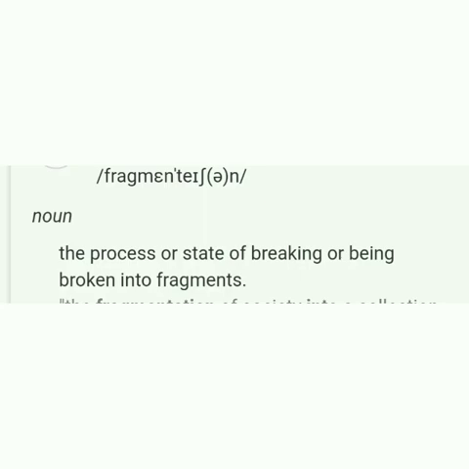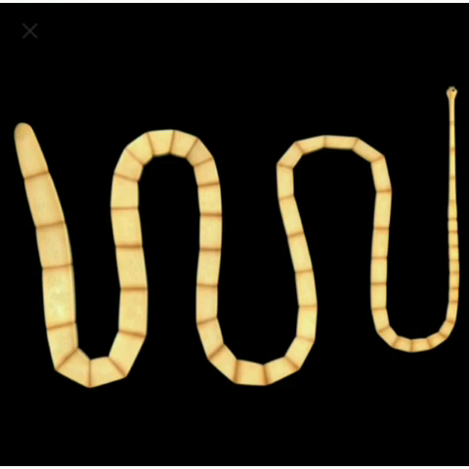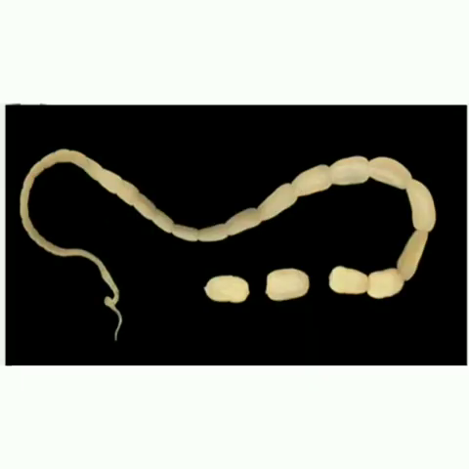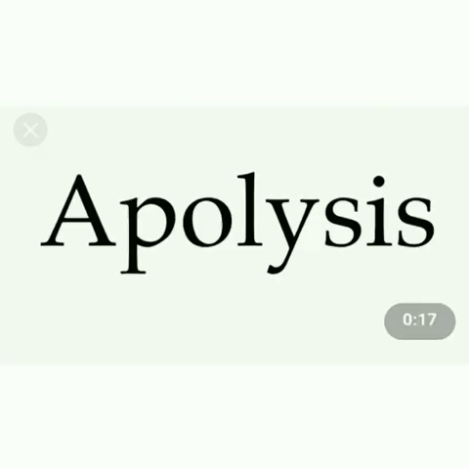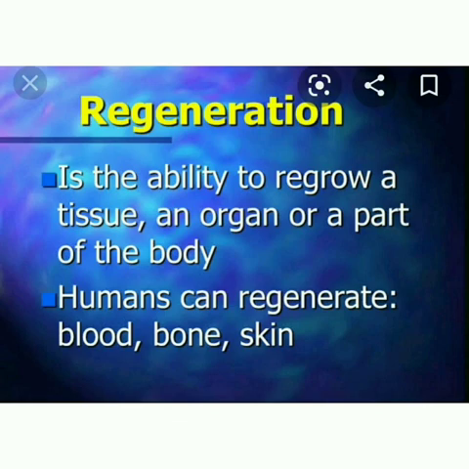In fragmentation, the parent body breaks into small fragments and each fragment develops into a new individual. In the tapeworm, the matured proglottids at the posterior end of the strobila are regularly cut off either singly or in groups. This process is called apolysis. It helps in transferring the developed embryo from the primary host, that is man, to find the secondary host, that is pig. Next, we see what is regeneration.